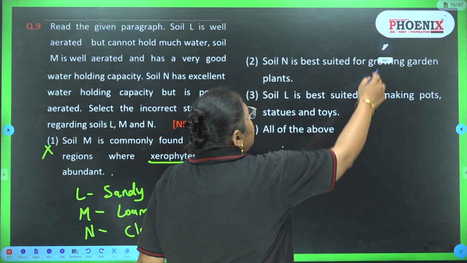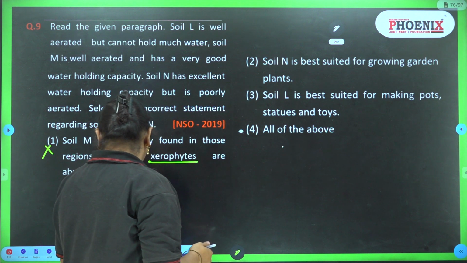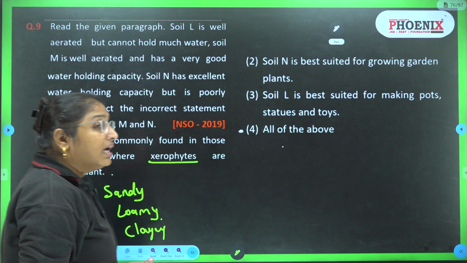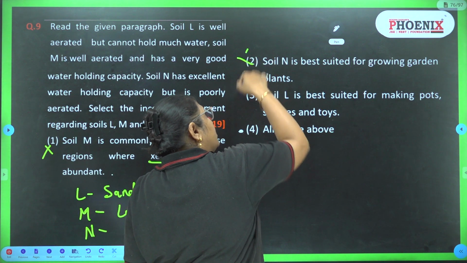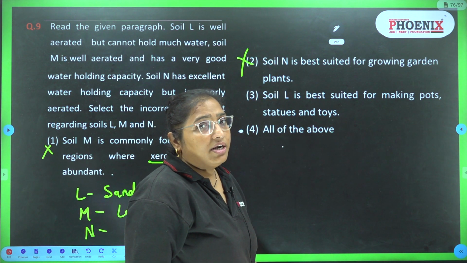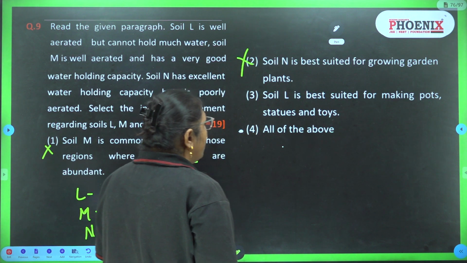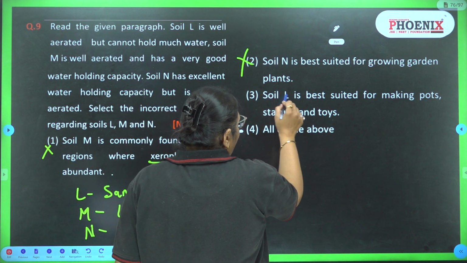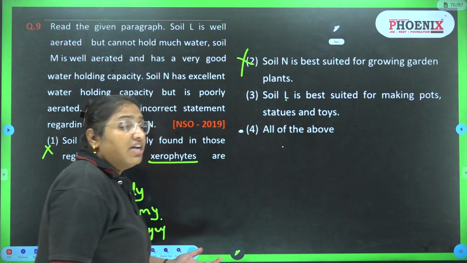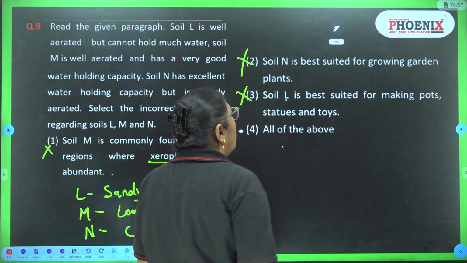Soil N is best suited for growing garden plants. Now soil N is clay soil, it is not aerated. So it is not suitable for growing garden plants, so this is also false. And soil L is the best suited for making pots, statues and toys. Soil L is sandy soil. From sandy soil we cannot make pots and statues, so this is also incorrect.